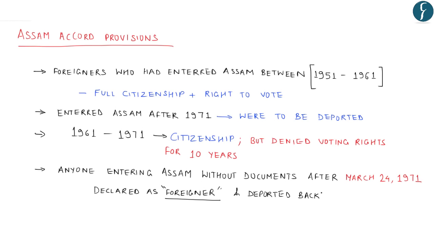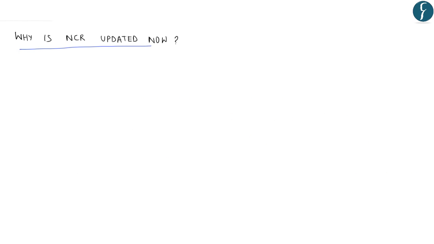However, the provisions of the Assam Accord could not be complied with because of various reasons. Now, the question remains: why is this NRC, that is the National Register of Citizens, being updated now? As we have just seen, the government of Assam has released the first draft of the NRC and is about to release the second draft as well, containing the list of citizens of India. We know that the provisions of the Assam Accord were not implemented for a very long time.